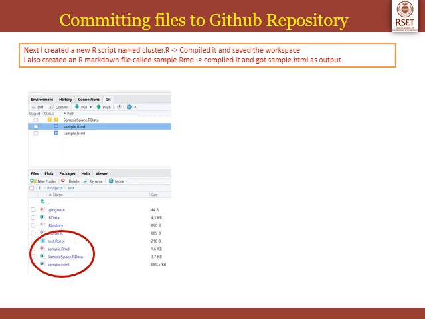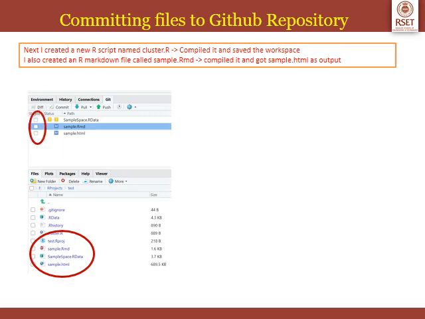Now it will be shown on top, that is Git. On top you can see that the sample.rmd is selected, then sample.html, samplespace.rdata. Actually cluster.r will also appear there, but before taking the snapshot I had pushed it to my Git repository. That's why it's not being shown here. So sample.rmd and sample.html is displayed there to be pushed to my GitHub repository.